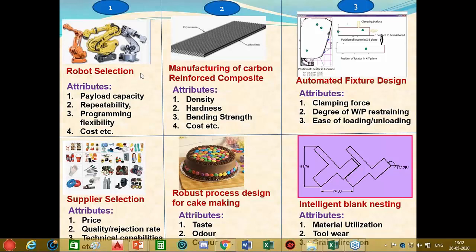Now, the examples quoted in first category are referred as multi-attribute decision-making problem, where the best alternative is to be chosen based on certain criteria, and each criterion is expressed in terms of certain attributes. For example, in cake making problem, quality is a criterion and taste, odor, color of a cake are the attributes of quality. The examples mentioned in second category are design of experiments based multi-attribute decision-making problems. And the examples which we consider in category 3 are referred as multi-objective decision-making problem.